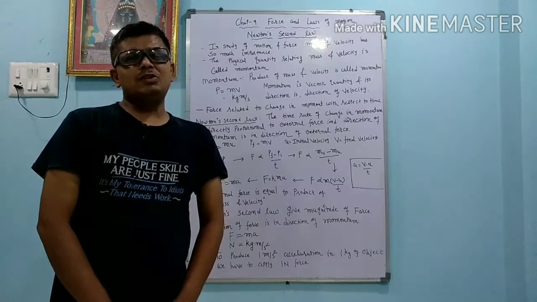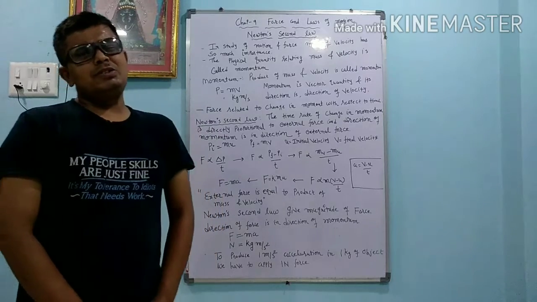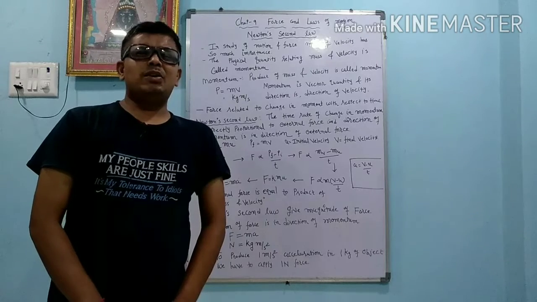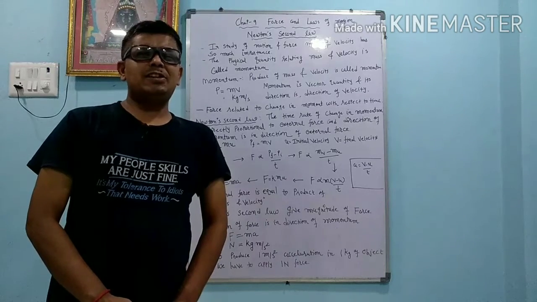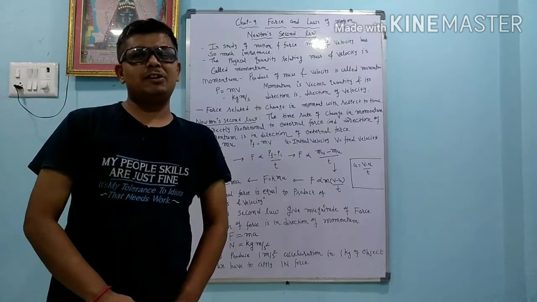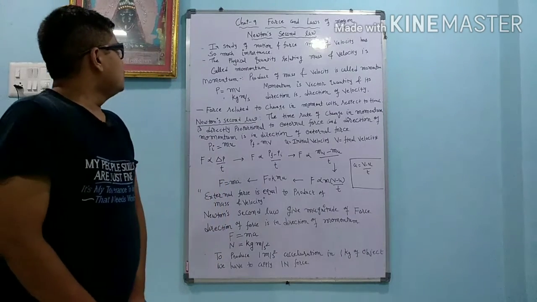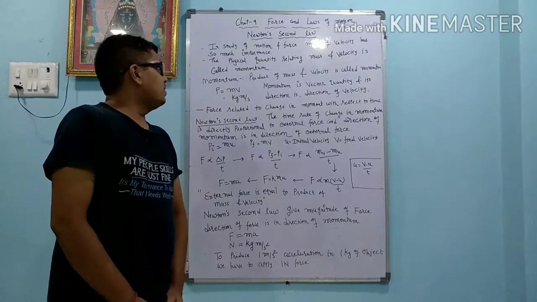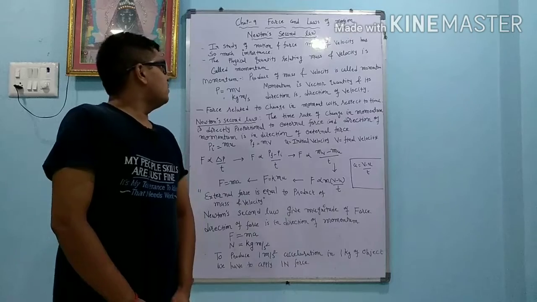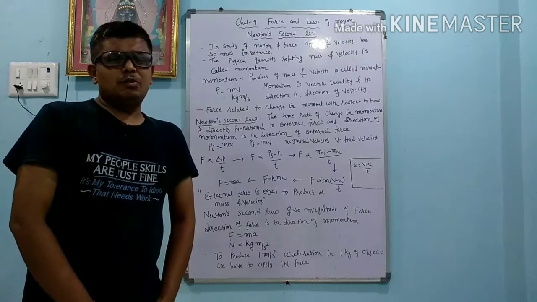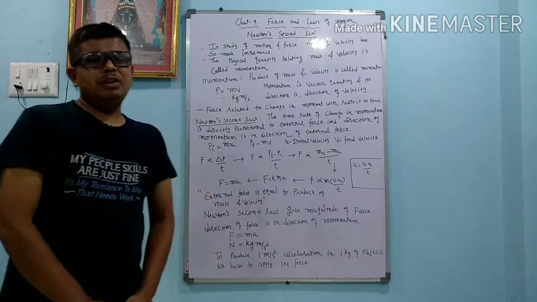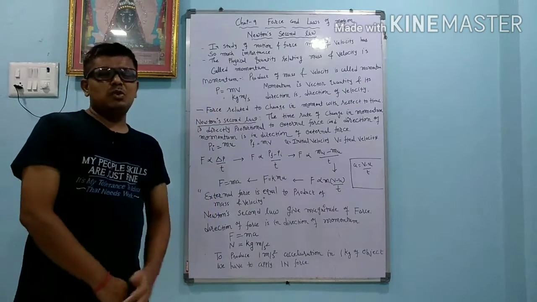So dear students, to understand force, we also have to understand mass and velocity. Whenever we want to understand mass and velocity, we have to understand momentum, because mass and velocity are related with momentum. In the study of motion and force, mass and velocity have so much importance. The physical quantity relating mass and velocity is called momentum. Momentum is the product of mass and velocity. We can represent momentum by P equals mv.